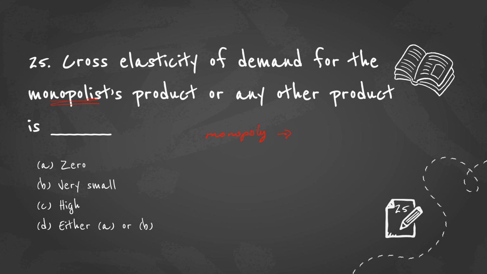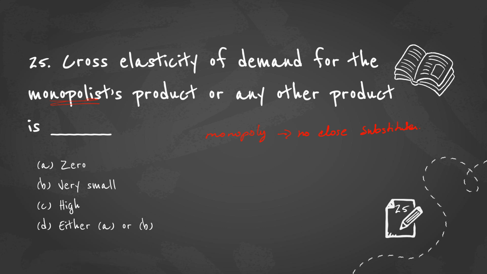Monopoly, in simpler terms, is a firm without any close substitutes for its product. A monopoly is a firm that operates single-handedly in the market. It is the only firm in the market that produces or supplies a particular type of product where there are no close substitutes for that product.